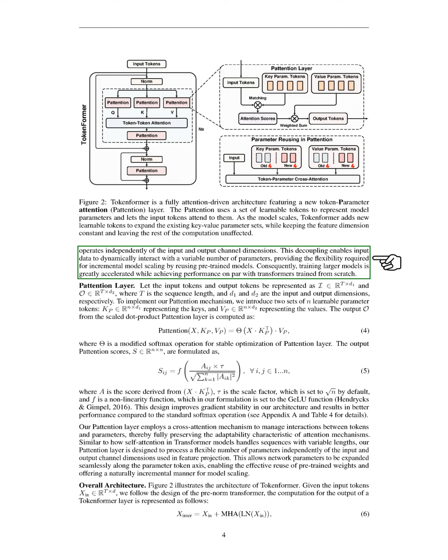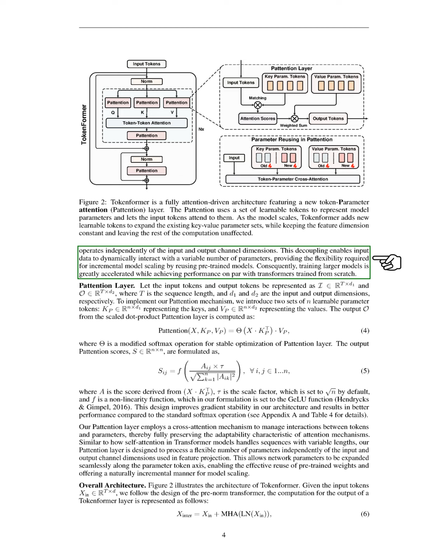for complete retraining. We define the input and output tokens in our Pattention mechanism, introducing two sets of learnable parameter tokens for keys and values. The output from the Pattention layer is computed using a modified softmax operation for better optimization stability. The attention scores are derived from the interaction between input tokens and parameter tokens, with a scaling factor to enhance performance. Our Pattention layer maintains the adaptability of attention mechanisms, allowing it to process a variable number of parameters while being independent of the input and output dimensions.